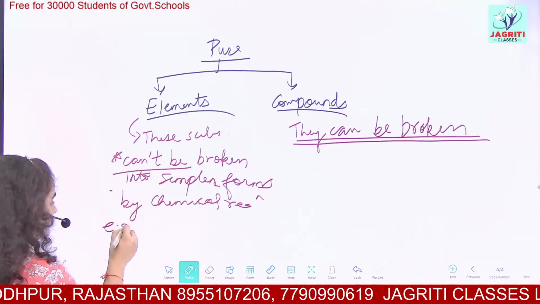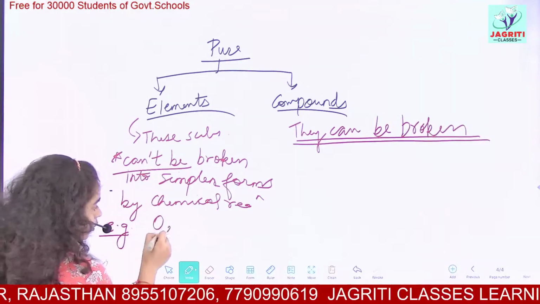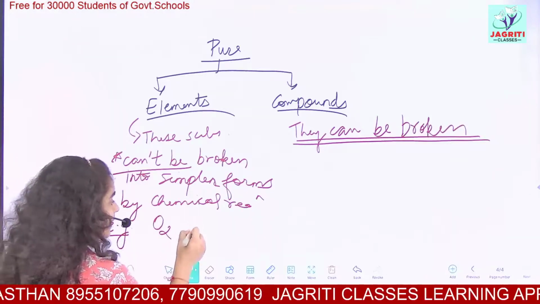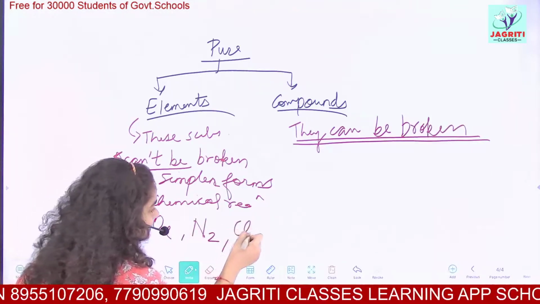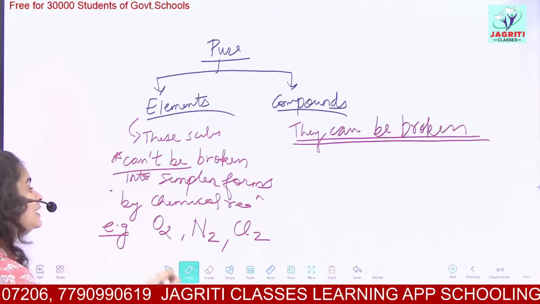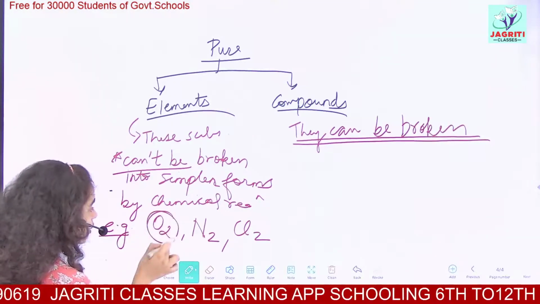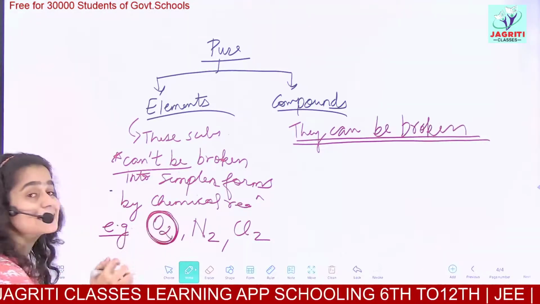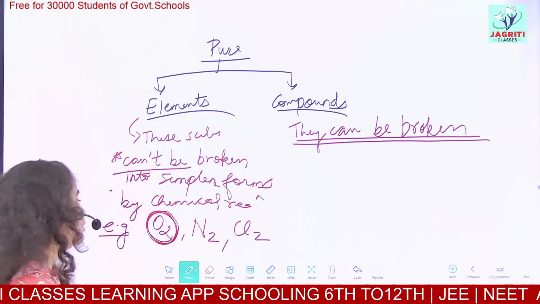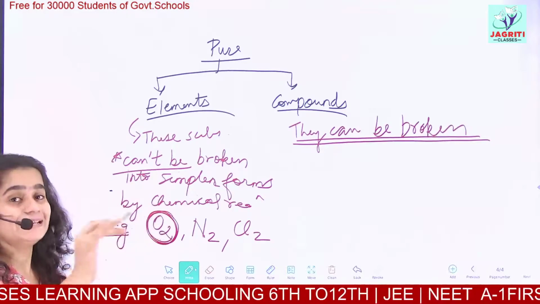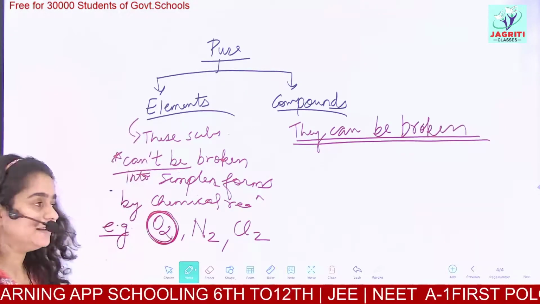So here, coming on to the elements. For example, examples of elements are O2, that is oxygen. Then we have N2, nitrogen, and Cl2, chlorine. So these are some examples of elements. See here, O2 is already a stable diatomic form. We cannot break O2 further into anything. So O2 is an element.